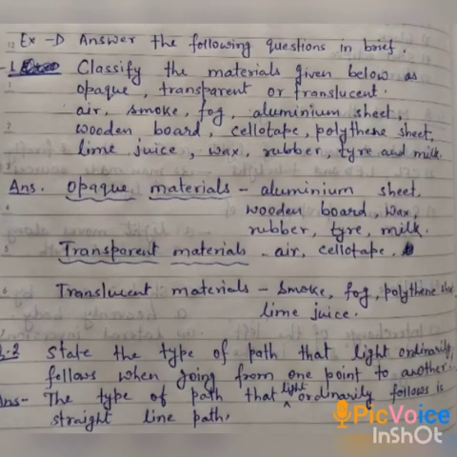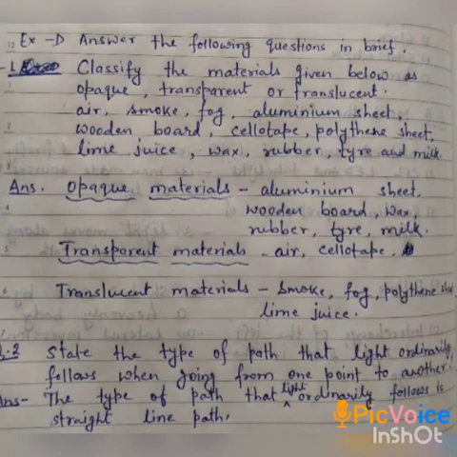Now exercise D, in which we have to answer the given question in brief. In question number 1, some objects are given and we have to classify the materials as opaque, transparent or translucent materials. The objects are air, smoke, fog, aluminium sheet, wooden board, sellotape, polythene sheet, lime juice, wax, rubber, tire, and milk. Now we have to classify all these materials into opaque, transparent, or translucent.